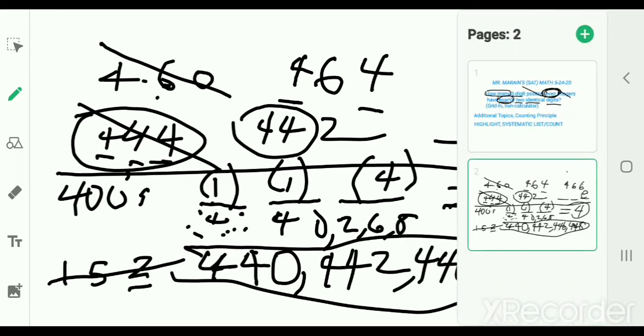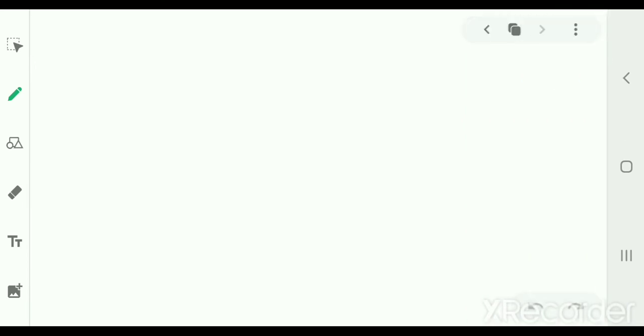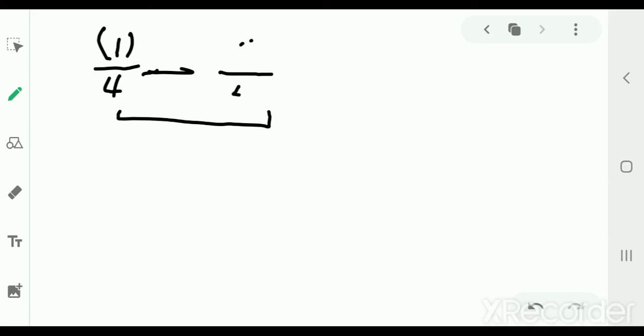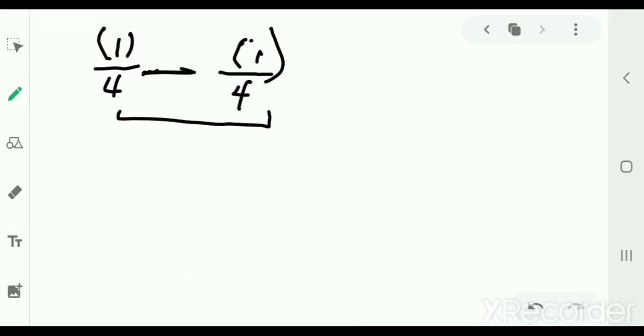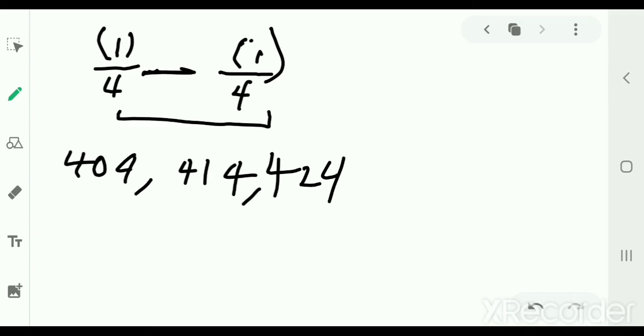And we'll add a page. Okay, and now let's say we're still in the 400s. There's only one possibility there. Let's say the first and the third digits match. In other words, this will also be a 4. And only one way to do that. And the middle digit could be anything, right? So it could be 404, 414, 424, odd or even.